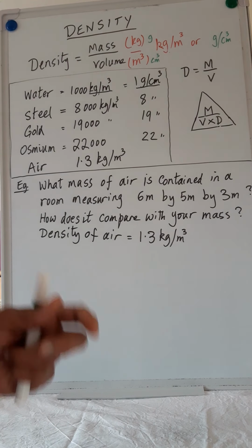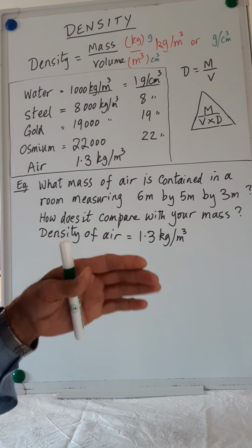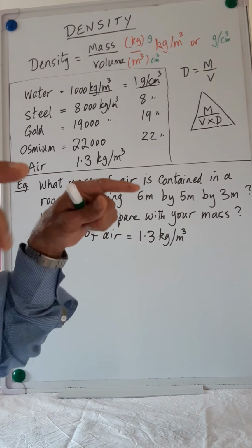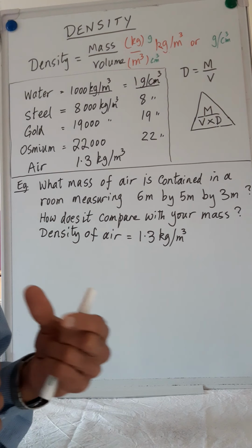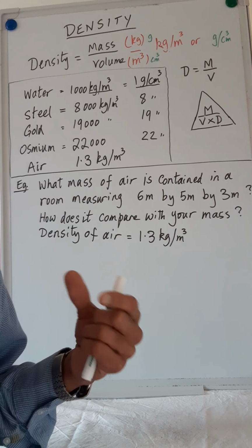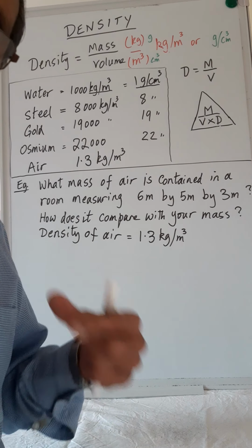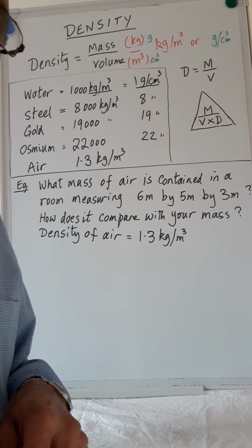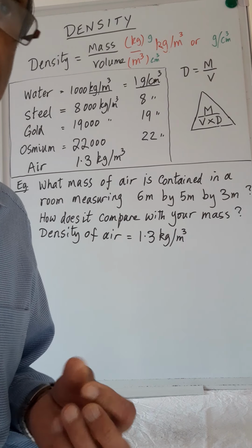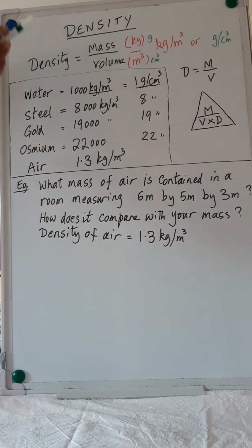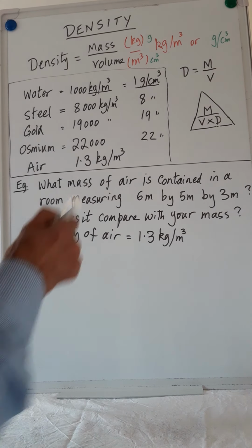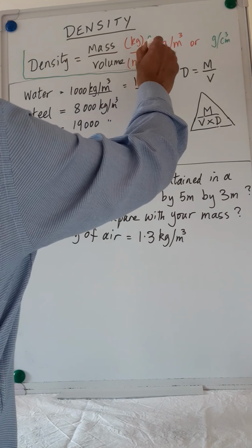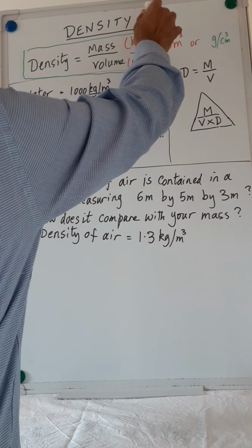Because if you want to compare the two, the metal and the wood, then we must take the same size piece of metal and the same size piece of wood. In other words, we have to take the same volume of each material if we are to compare their heaviness or how heavy they are. Now, density is like a heaviness of a substance, and we define this as mass divided by the volume. How much mass the substance has, divided by the volume, and this is the formula for density.